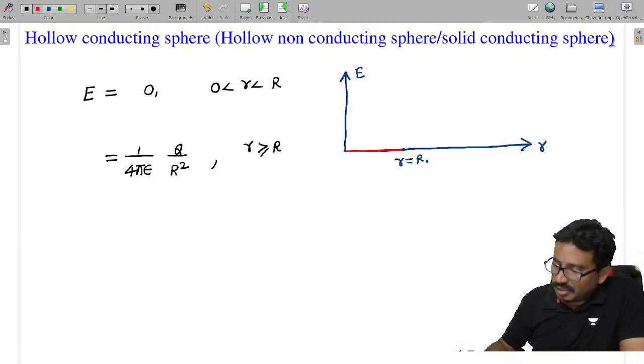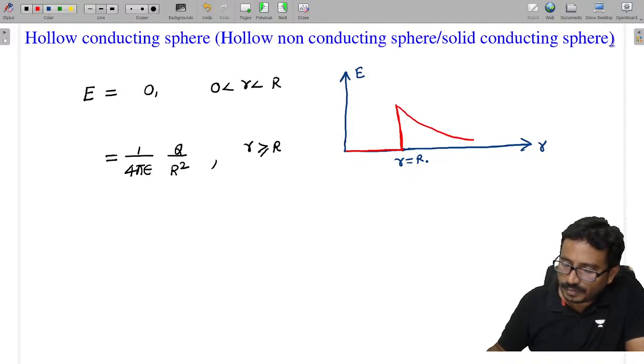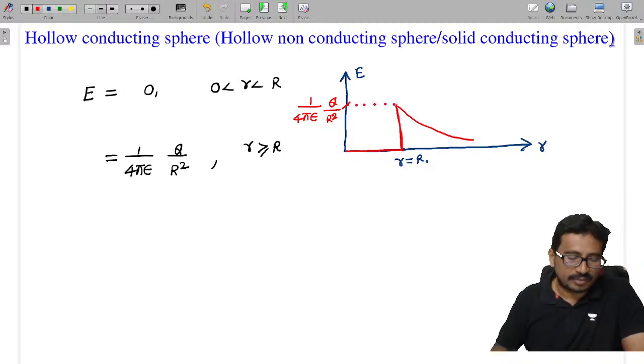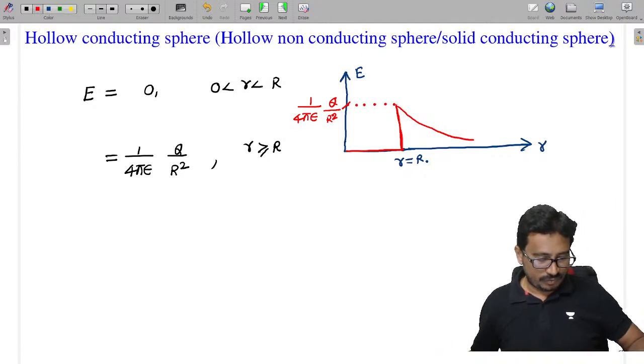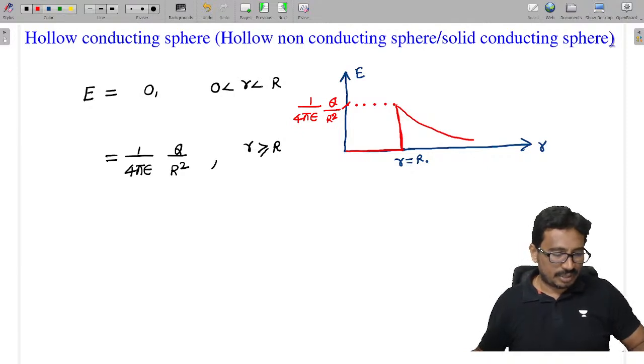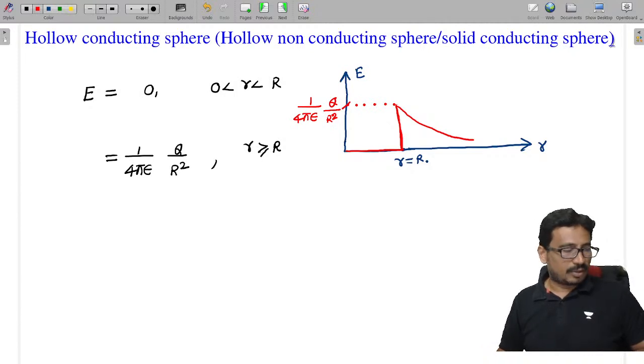Then suddenly, on the surface of the sphere, it rises to a high value, thereafter it decreases like this, as 1 by 4 pi epsilon into q by r square. So inside the conducting sphere there is no electric field. Okay, all of you.